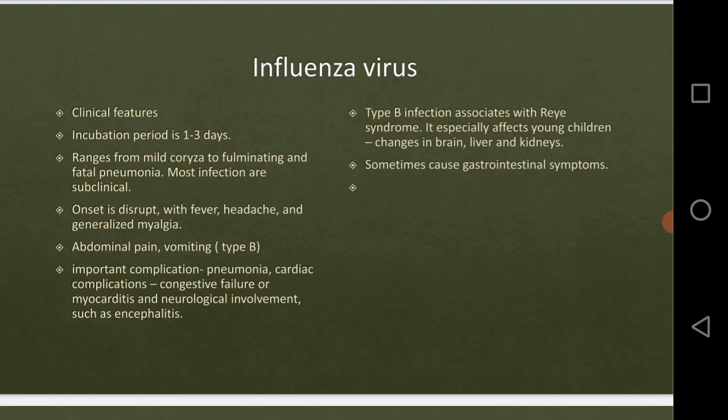That is the fatal stage. Then the onset of disease, that means what is its range, how it will proceed with its symptoms, right?